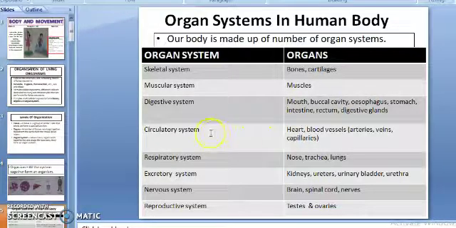Then the next organ system is the circulatory system. Organs involved in the circulatory system are the heart and blood vessels. Blood vessels are of three types: arteries, veins and capillaries. The function is to transport substances like food and oxygen through blood to various cells of the body, then remove excretory products from blood cells, and defend the body against infectious diseases also.